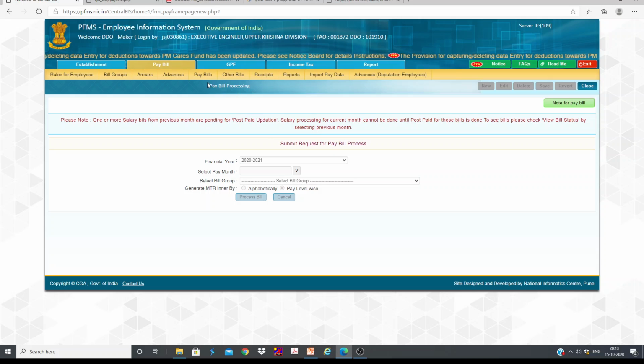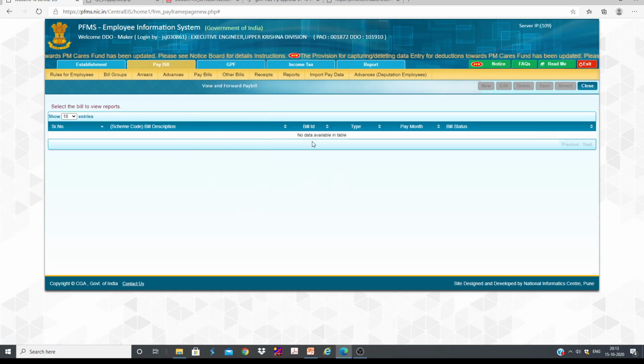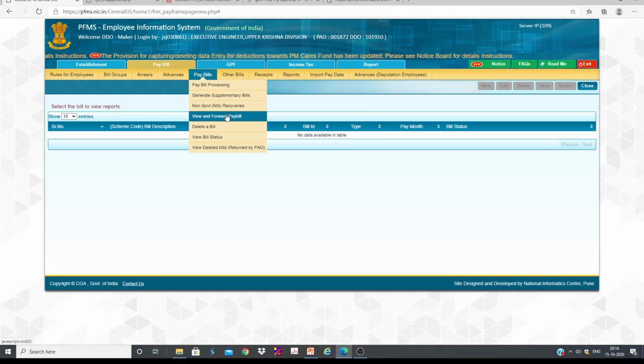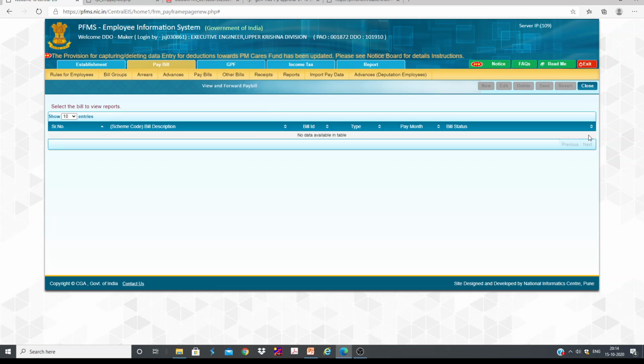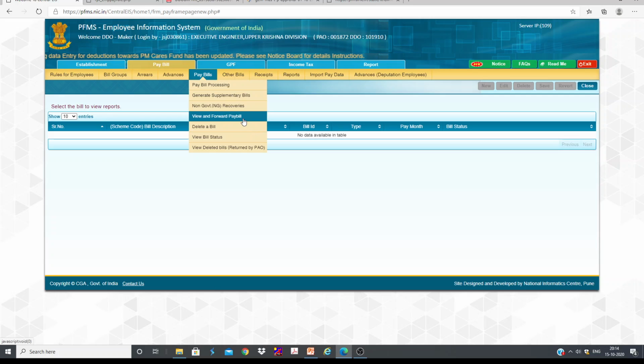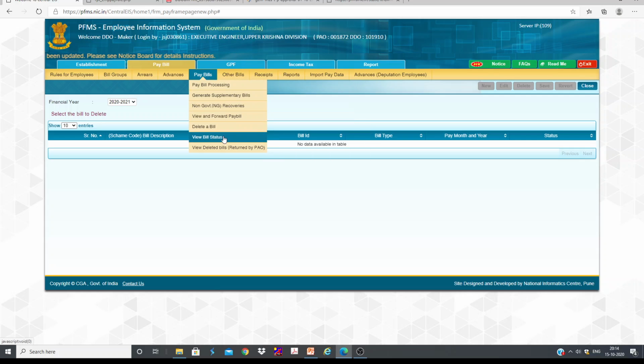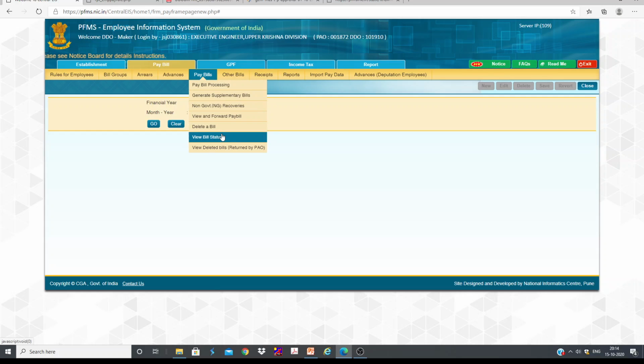Then what you need to do is it will come under view and forward pay bill, and it will come here. Then we need to forward that to checker. Then the checker also repeats the same step. He has to go to pay bills and view and forward bill. Then you need to forward that to DDO. These steps are very simple. I mean, we don't have to worry about calculation and all. And by mistake, if you have generated any bill, if you want to delete that bill, you can delete that bill. And if you want to check the status, you can check the view bill status also.